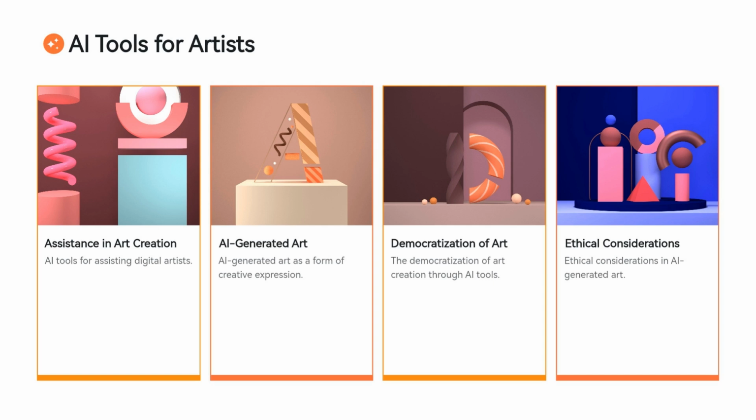AI-generated art has become a significant form of creative expression in its own right, with AI artists producing works that are sold at galleries and auction houses. Some argue that AI art represents a new frontier in creative possibilities, while others raise ethical concerns, questioning the ownership and authenticity of AI-generated art. As AI continues to evolve in this space, the boundaries between human and machine-generated creativity are becoming increasingly blurred.